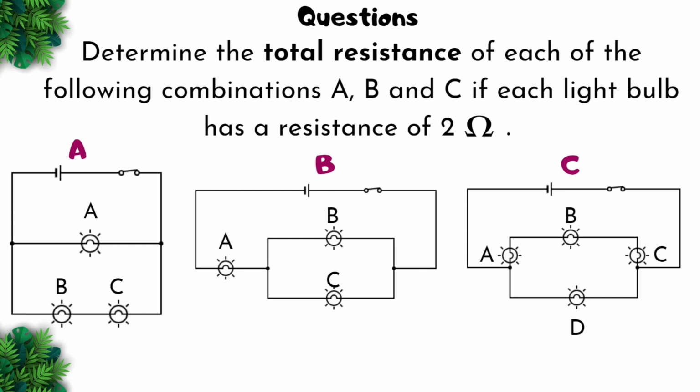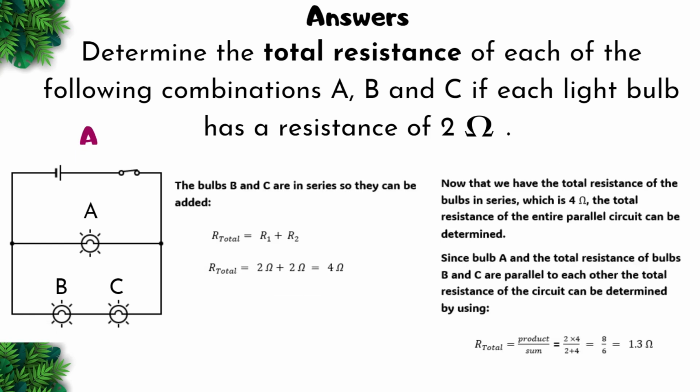Next question. Determine the total resistance of each of the following combinations, A, B, and C, if each light bulb has a resistance of 2 ohms. You may pause this video to answer these questions. So for A, the bulbs B and C are in series, so they can be added. So you just add them, you end up getting 4 ohms.